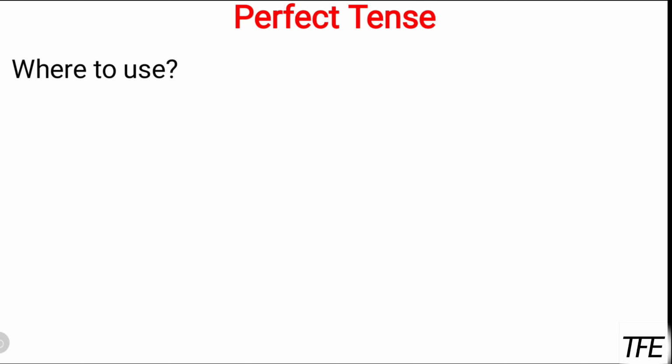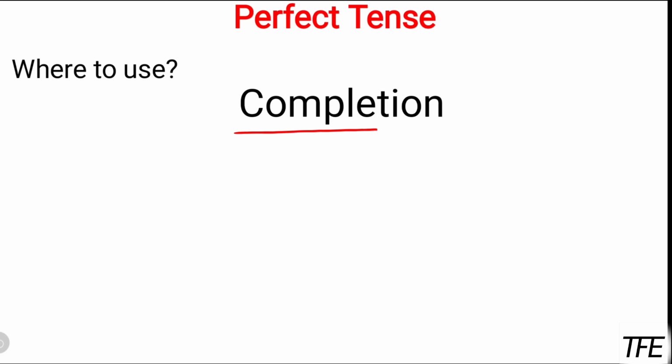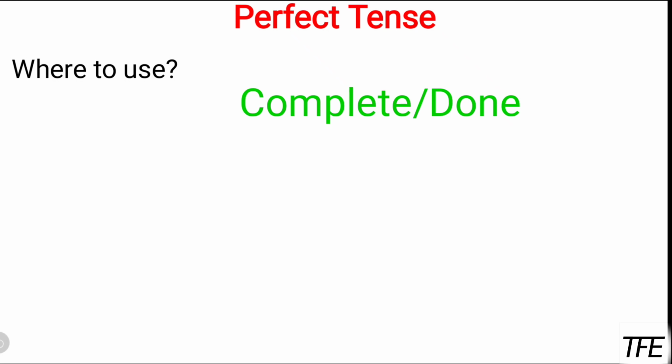Okay, so let's see the scenarios and situations where we can use perfect tense. But for this, we have to understand the meaning of perfect. Perfect means something which is complete or which is done. So, for the completion of an action, we use perfect tense. Any task or any action which is done or complete, we use perfect tense. I hope the situations and scenarios are clear to you.